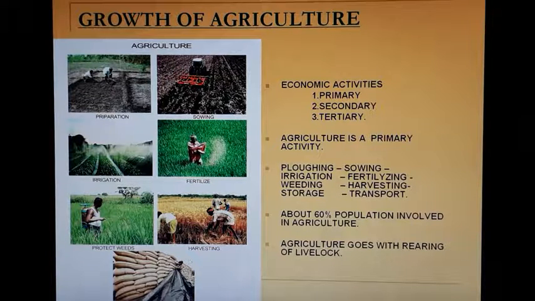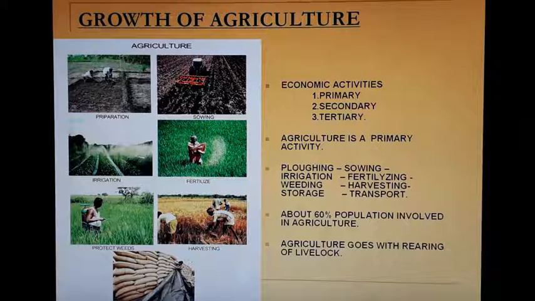Actually, agriculture is a primary economic activity in India. Basically, economic activities can be categorized into three sections: primary, secondary, and tertiary. Primary belongs to agriculture, secondary belongs to industry, and tertiary is the service sector. As you all know, agriculture is a primary activity.